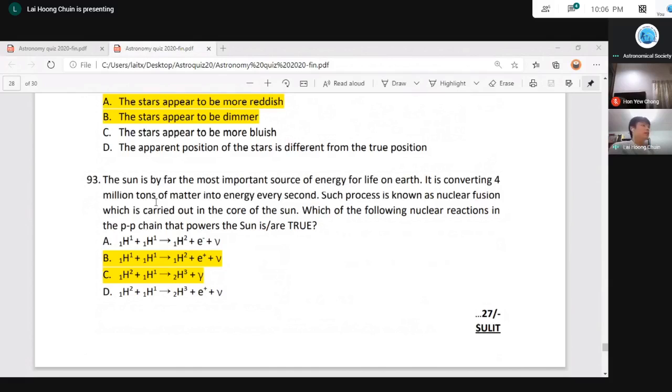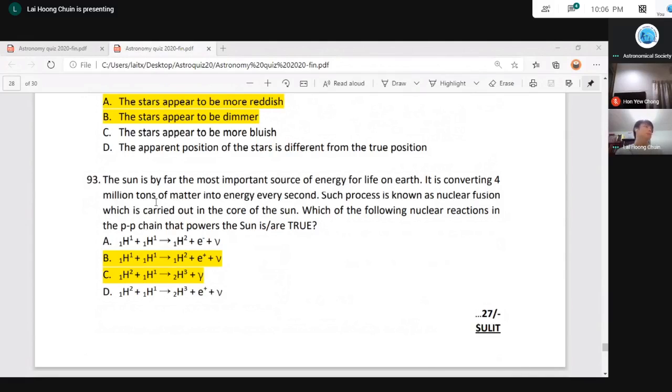Fusing of two hydrogen atoms or two protons into a hydrogen 2 atom, or we call it a deuterium, a hydrogen isotope, and form a positron. A positron is a positive electron, and also a neutrino. Then we have the hydrogen 2 fused with another proton, or hydrogen 1, and it will form a helium 3, sorry. It's a helium isotope, with a gamma ray.